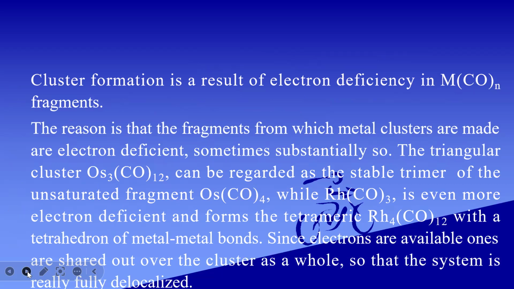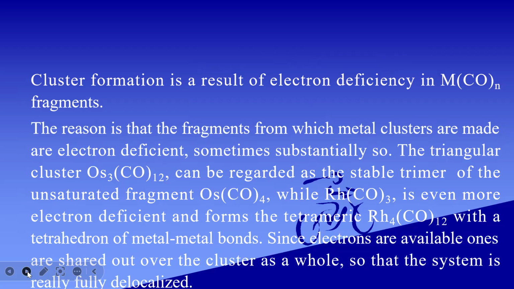The triangular cluster Os3(CO)12 can be regarded as a stable trimer of the unsaturated fragment Os(CO)4. Why we call it unsaturated: osmium group number is 8, so it contains 8 electrons. Each carbonyl donates 2 electrons, 2 into 4, 8. So 16 electrons are present in Os(CO)4.